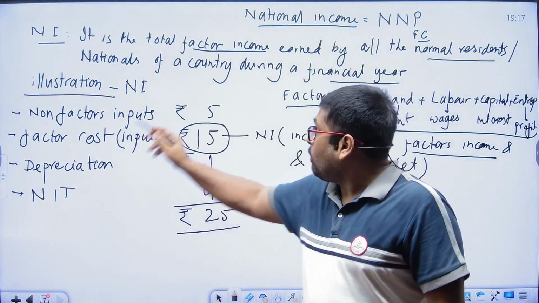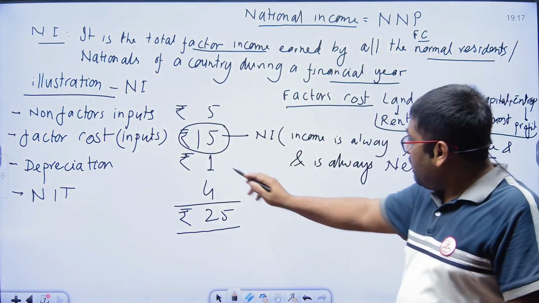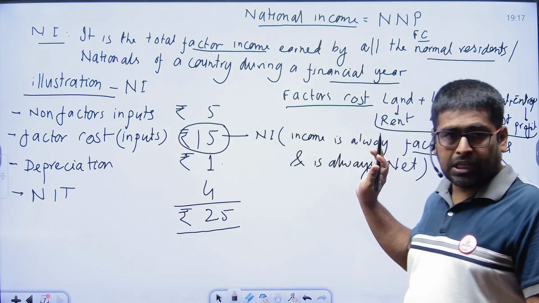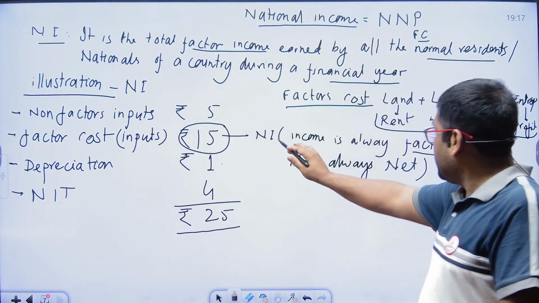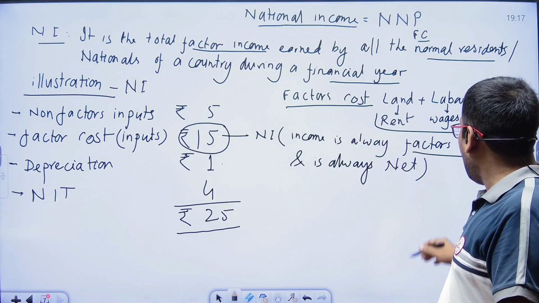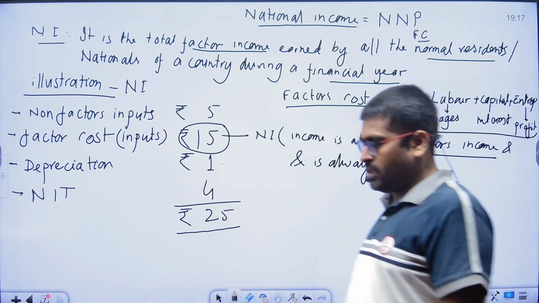We are only including this particular value whenever we are measuring the national income, because it is the factor cost that is mentioned here. We are excluding the depreciation. So here national income, any income, is always net, and it will be measured at factor income, at the factor cost.